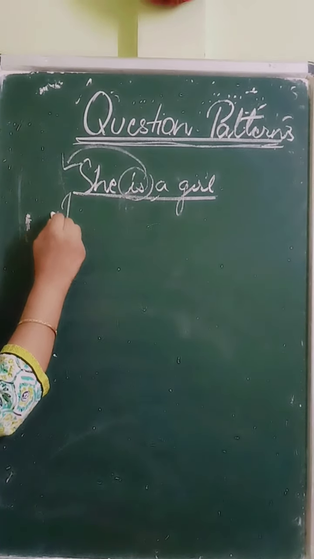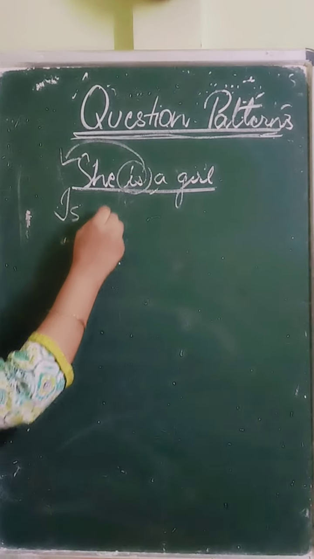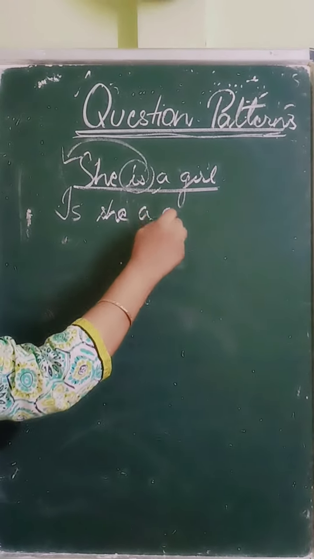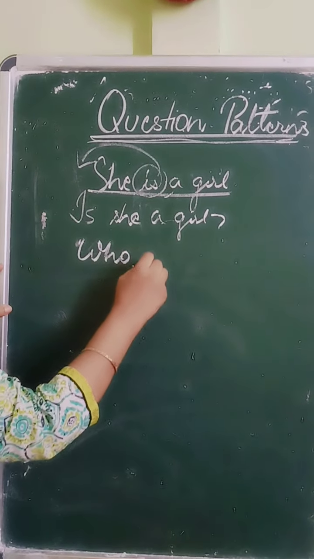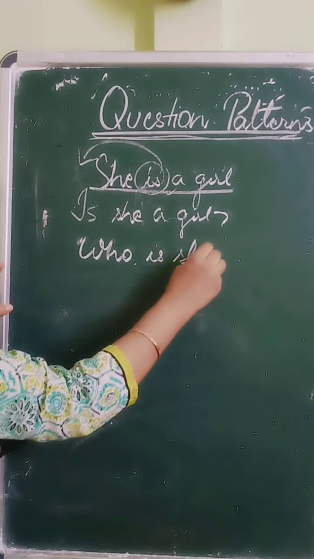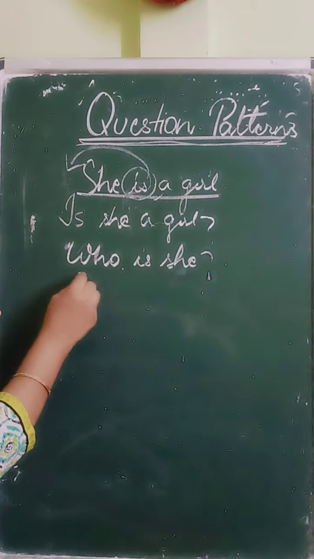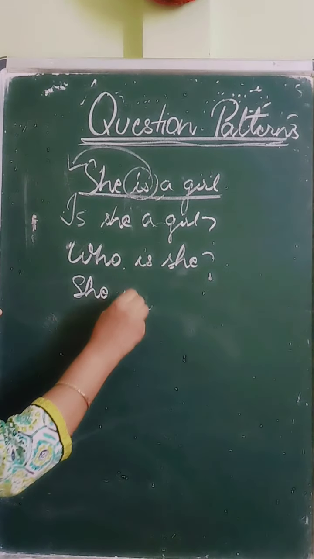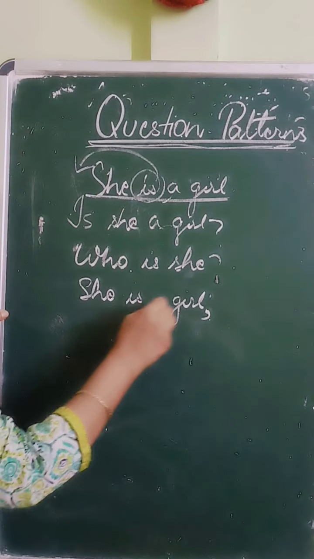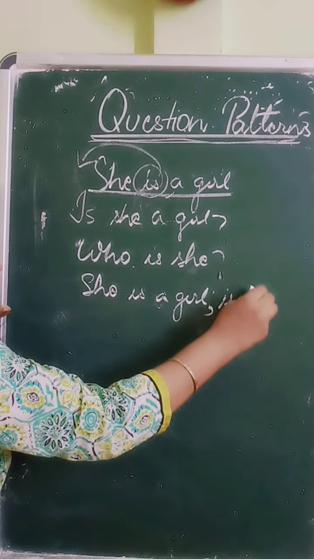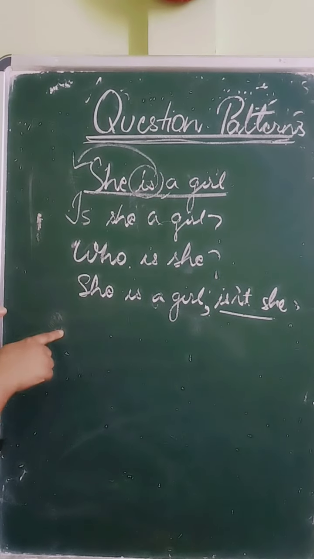If we write like this, is she a girl? That also becomes a question. Is she a girl? That is a question. Or we may also write like this, who is she? This is also a question. Both of them are questions. Or we may also add a small question to this statement: she is a girl, isn't she? So we have got three different types of questions here.